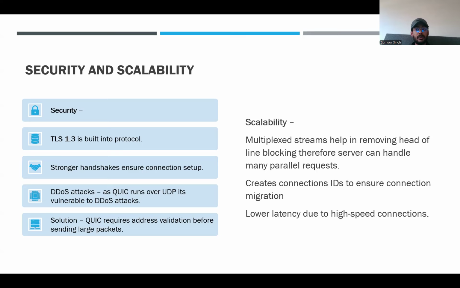On the security side of things, QUIC faces a few challenges. That is replay attacks in zero round trip time, or even amplification attacks during initial connections, but these are mitigated with strict authentication. As we discussed before, TLS is built into the protocol, so each connection that is being developed is already encrypted. Since the whole protocol is encrypted by default, that risk is mitigated.